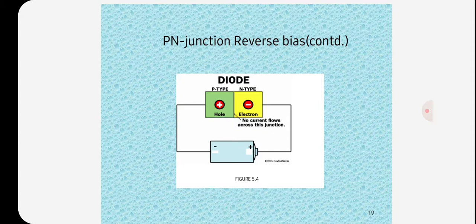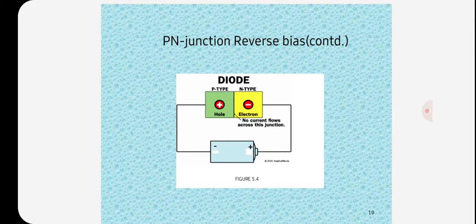If reverse voltage is increased continuously, the kinetic energy of minority electrons may become high enough to knock out electrons from the semiconductor atom. At this stage, breakdown of the junction occurs, characterized by a sudden rise of reverse current and a sudden fall of the resistance of the barrier region. So, this may destroy the junction permanently.